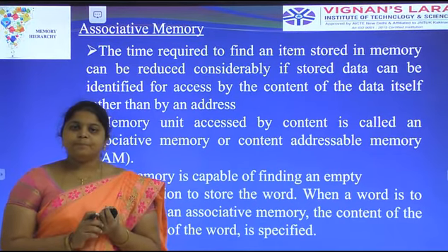Here the time required to find an item stored in memory can be reduced considerably if stored data can be identified for access by the content of the data itself rather than by an address. For example, the CPU can access or execute the program based upon the address only. We have to identify the address, then only the program will be executed. But in the associative memory, it is with the help of content, what content is available in the memory, that the item stored is represented and the program executed. That's why associative memory is called content addressable memory.